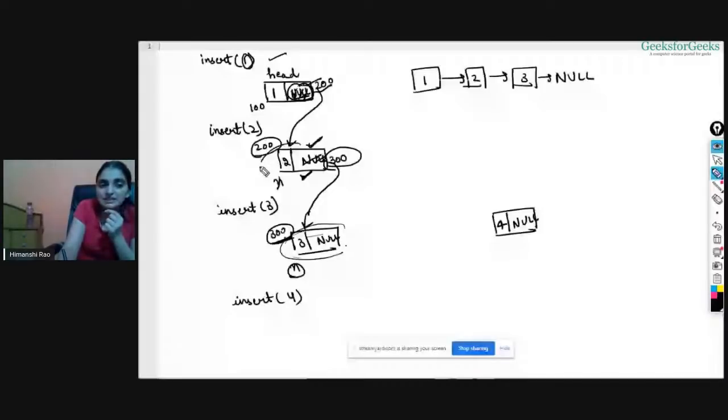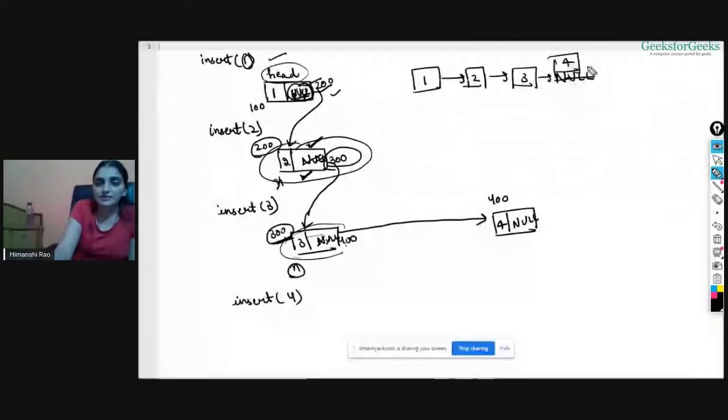We'll start traversing it, and as soon as we come here, say this is an address 400, I have to replace it by 400 and create this link, right? So now my linked list will be something like this. This will be 4 and this will be null, right? So how much time has it taken? You are traversing over all the nodes, right, starting from the first node. This is the first node, second node, third node. Before inserting this, how many nodes were there in the list? 3 nodes were there, and you were traversing over all the 3 nodes.